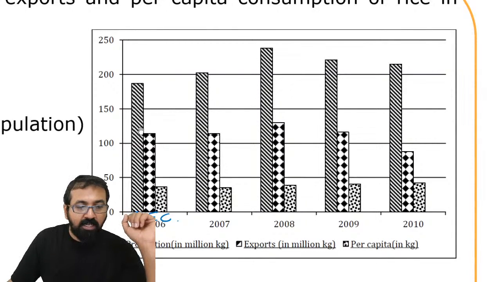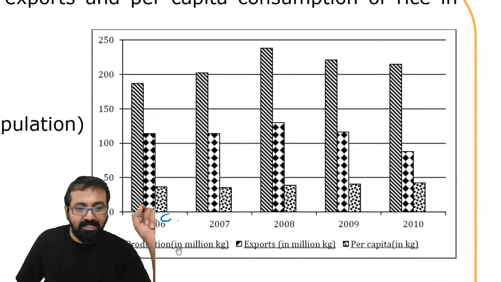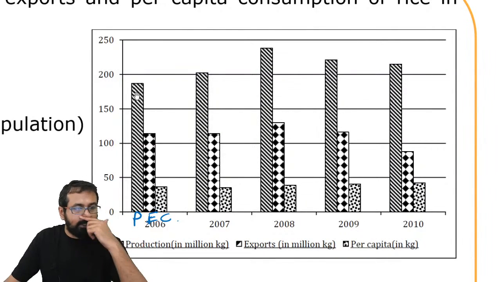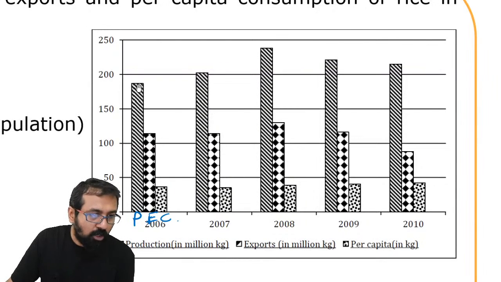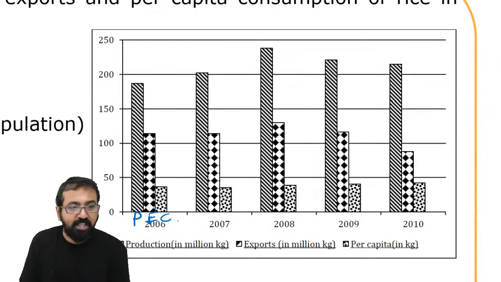So this first bar indicates production values and production in million kgs. Please look at the legends. Whatever is given in the footer, they are called legends. So production is in million kgs. So production in 2006 was, I can say, 180 million kgs. How much do you feel? It should be something close to 180, 190, or maybe 185.